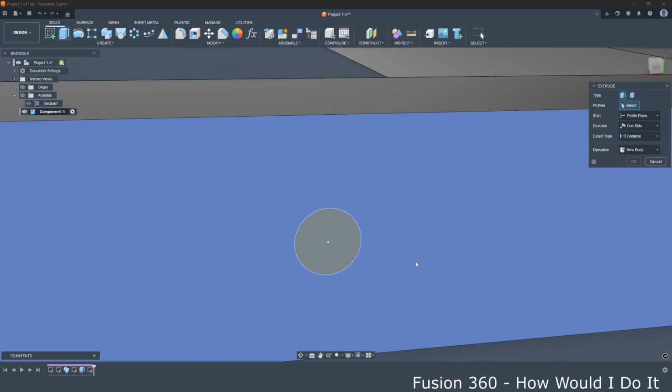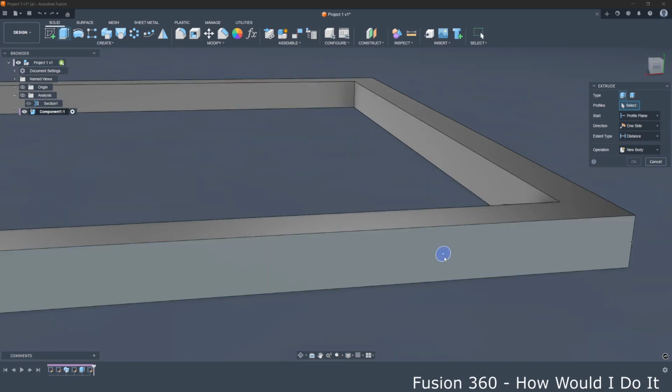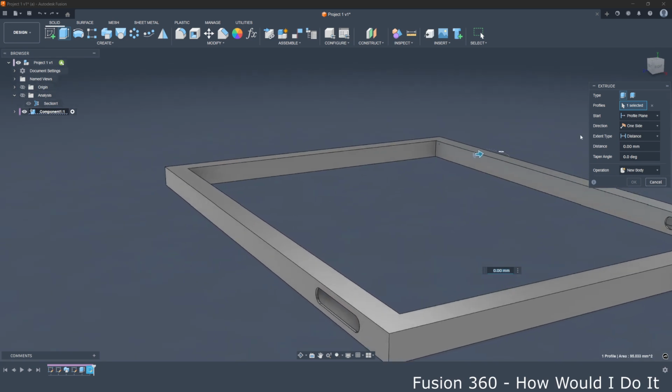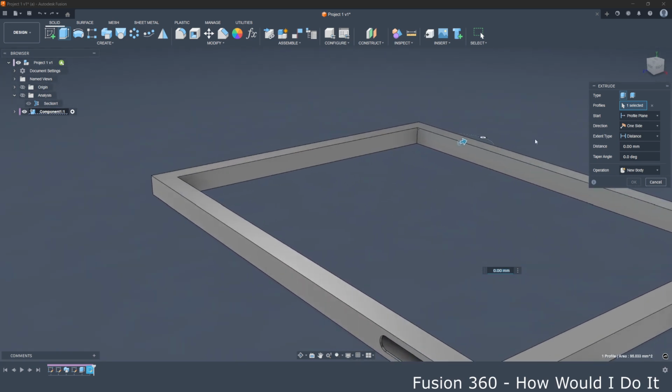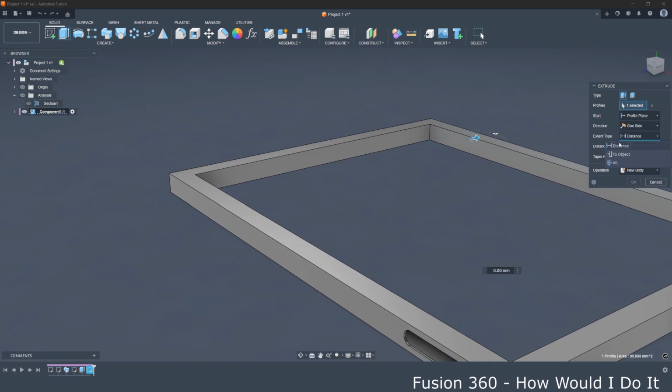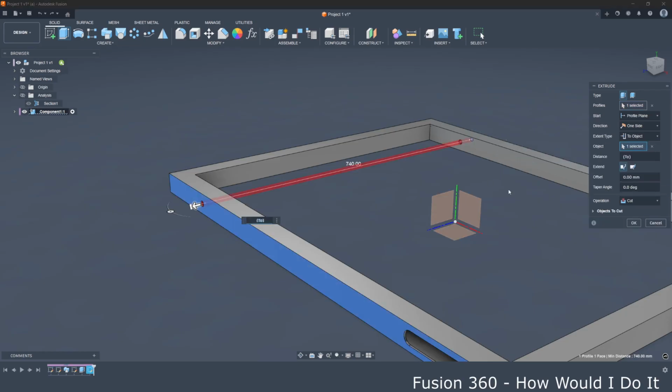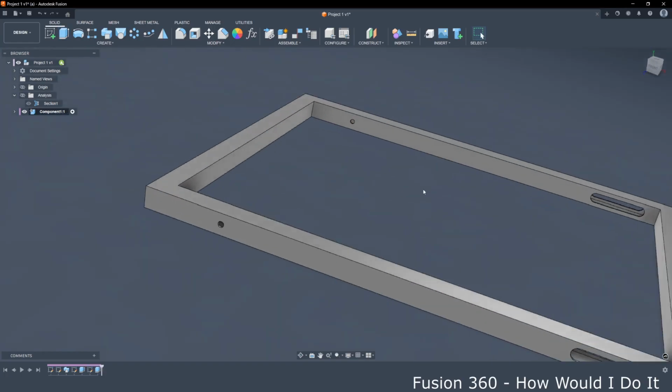So this is to speed up the process. Instead of distance, we choose to object, select this part of object, and we have this hole here.